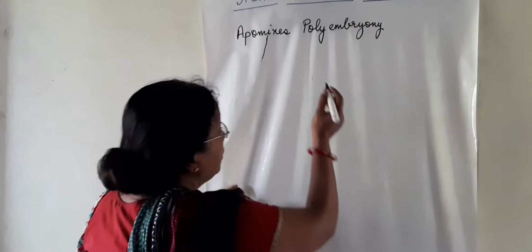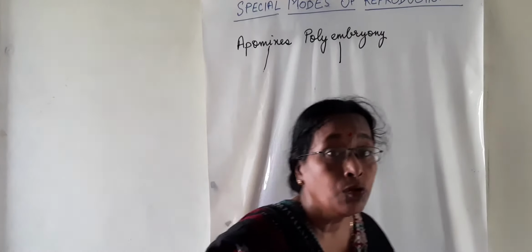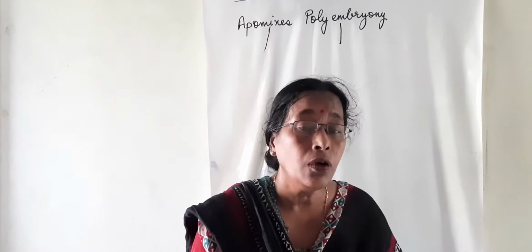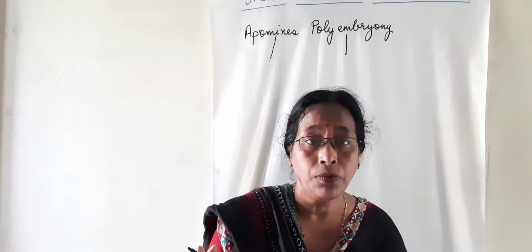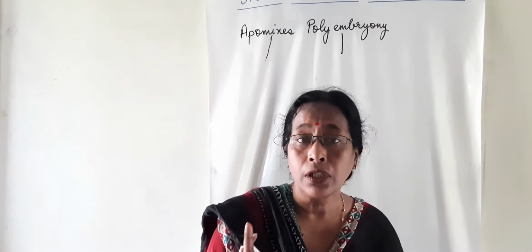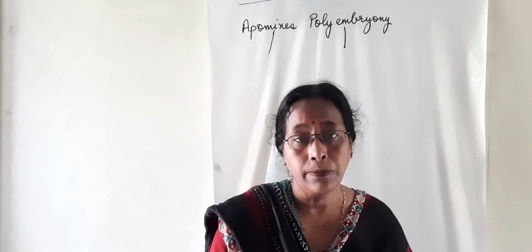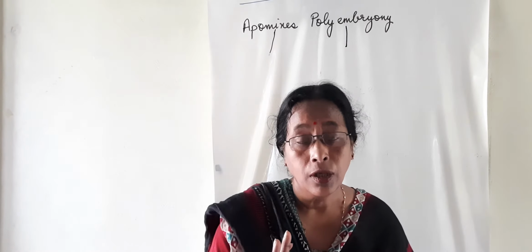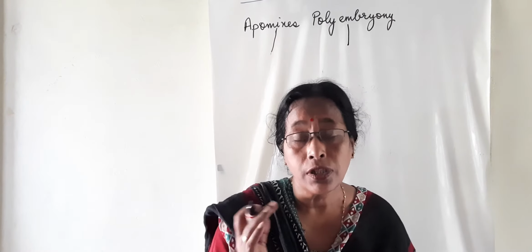Polyembryony means the formation of more than one embryo inside the ovule. Here one should make clear that fertilization and gamete formation take place in polyembryony, but the only thing is that more than one embryo is formed inside the ovule.